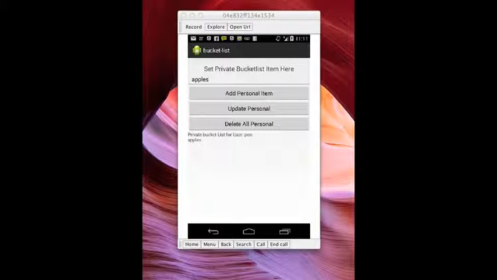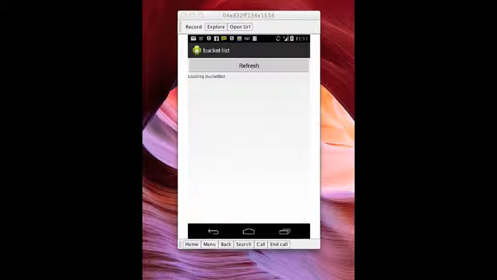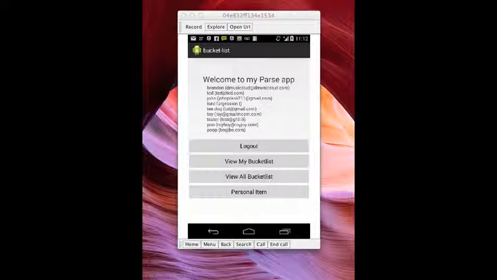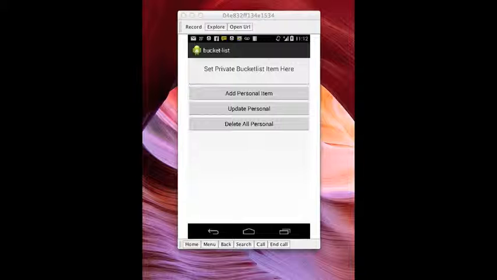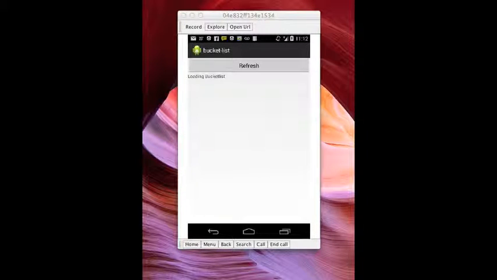So we go back to view all bucket lists, and then I'll show you deleting just that specific object. Now he has apples just like Poop does. We're going back to personal item, and that will load what he currently has, the private item. And we're going to delete that. It disappears, and I'm going to go back to view all bucket list, and cross your fingers, it should disappear off of his. As you can see, it has disappeared.